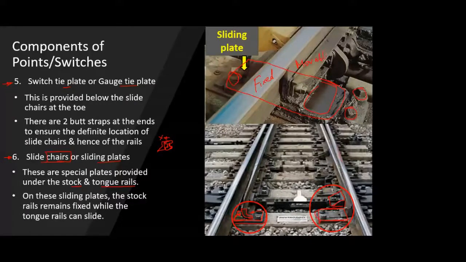Okay, so the sliding plate provides such a base so that the fixed component will remain fixed, and the movable component will slide over the sliding plate. So it is nothing but a simple plate, and a lot of lubricant is added below the tongue rail so that the tongue rail will move or slide on this sliding plate.